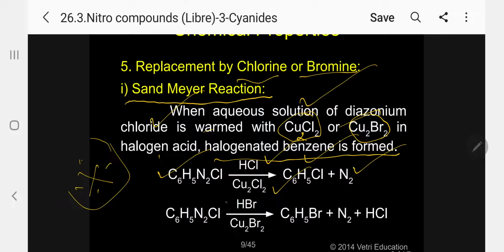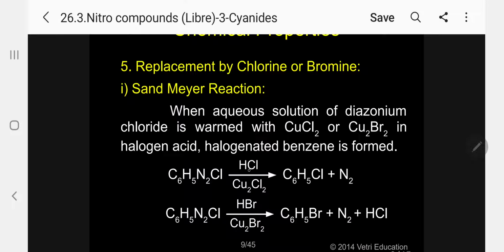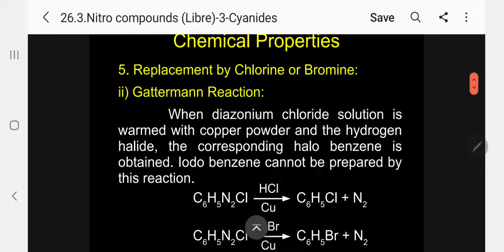Same way, if you treat with HBr in presence of cuprous bromide, kindly follow. So what will happen now correspondingly? Just see, nitrogen is eliminated, bromobenzene and HCl are formed. Very, very interesting. This is called Sandmeyer reaction. Another important reaction is Gattermann reaction. Please follow. Again, replacement of chlorine or bromine. What is Gattermann? Only the catalyst is changed. When diazonium chloride solution is warmed with copper powder and hydrogen halide, the corresponding halobenzene is obtained. Please follow.